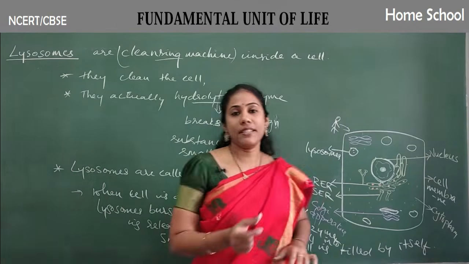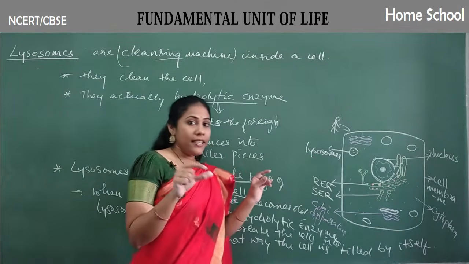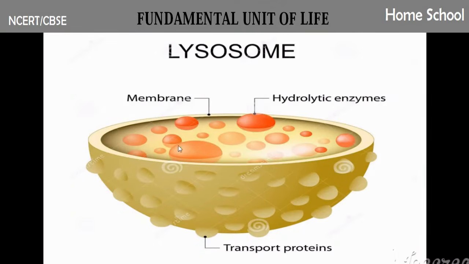It's a very important concept. Okay, so you understood the duty of lysosomes. And now let us see a clear picture of a lysosome, how it looks. So this is what we call lysosomes. When you cut a lysosome, the inside structure will look like this. Usually when I have shown it on a board, I just showed it as one sac-like structure, isn't it? But when you see it from an electron microscope, this is how it looks. And you can see this is the membrane of the lysosome, and these orange colored things are actually chemicals which are there in the lysosome, called hydrolytic enzyme.